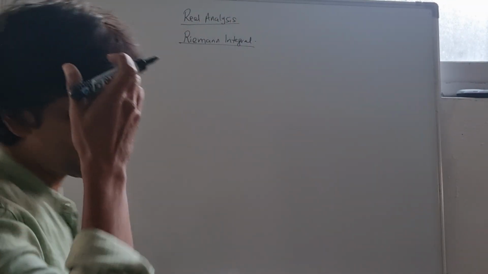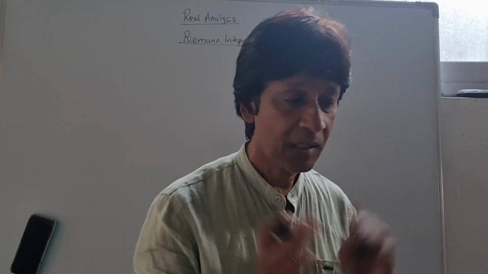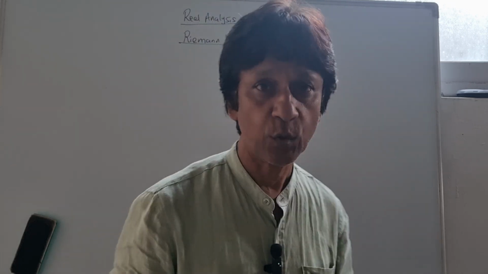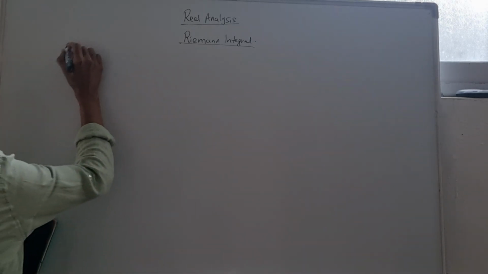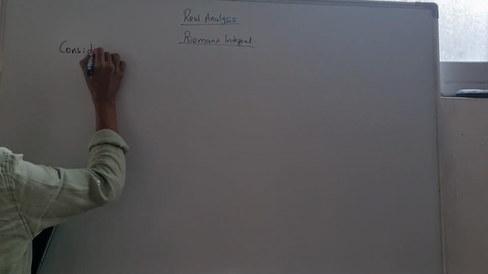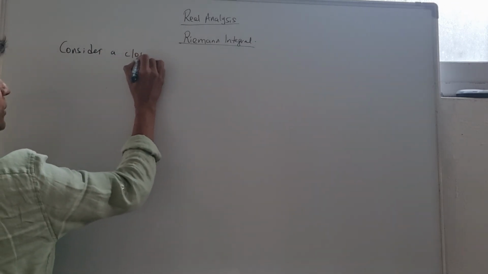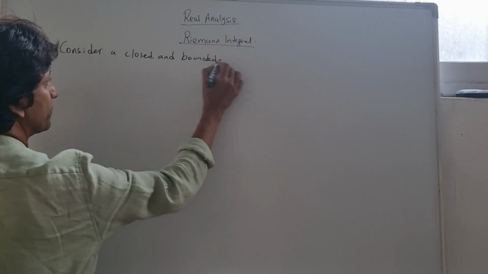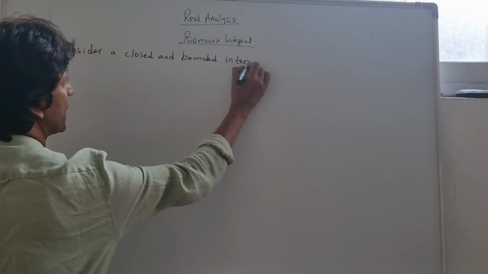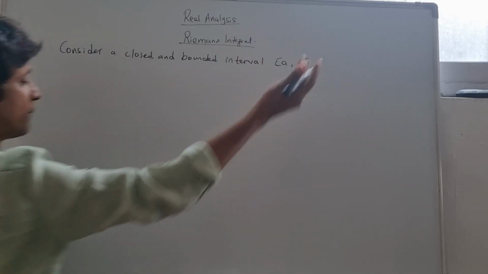To be able to understand the Riemann integral, we need to understand some basics. Without those basics, it's impossible for us to delve into this great field of real analysis. So let's consider a closed and bounded interval, basically [a, b]. Here we go from a to b.